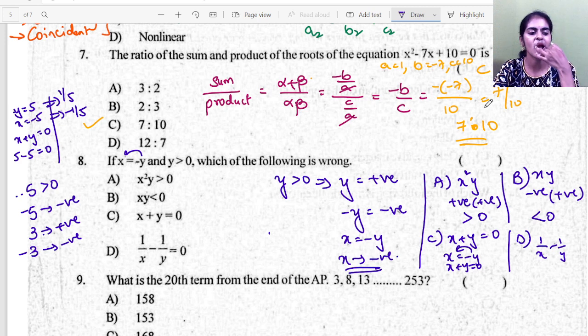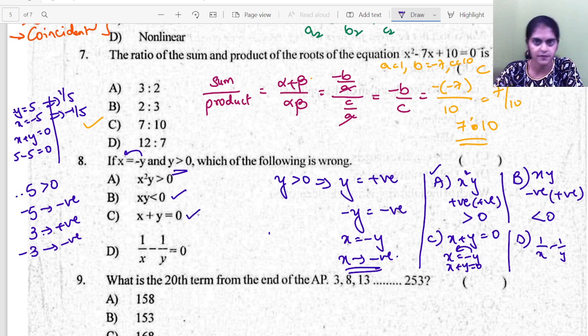But which option is correct? Which option is wrong? They are asking. Option A is positive. x square y is positive because y is a positive value. xy is negative because x is negative, y is positive. So this is also correct. Now x plus y is 0. Yes, it is also correct. 1 by x minus 1 by y is 0. Now here you have to think. Since the three options above are correct, this option has to be wrong.